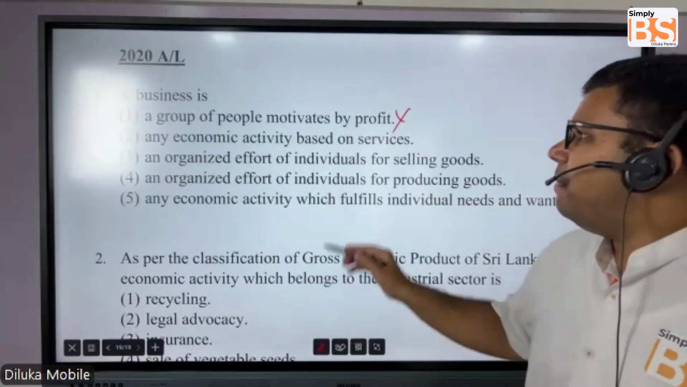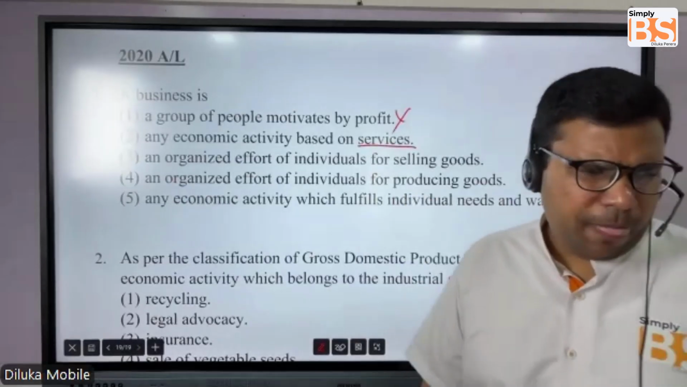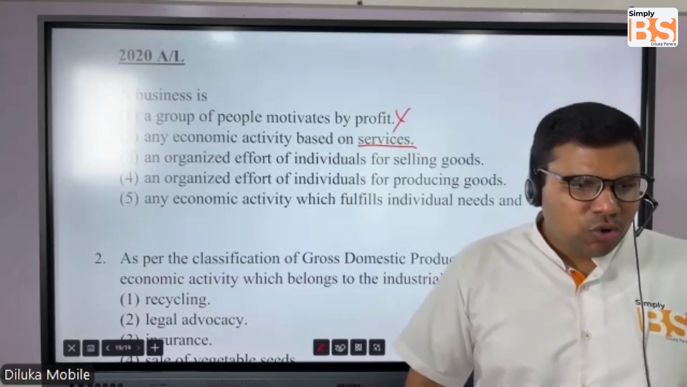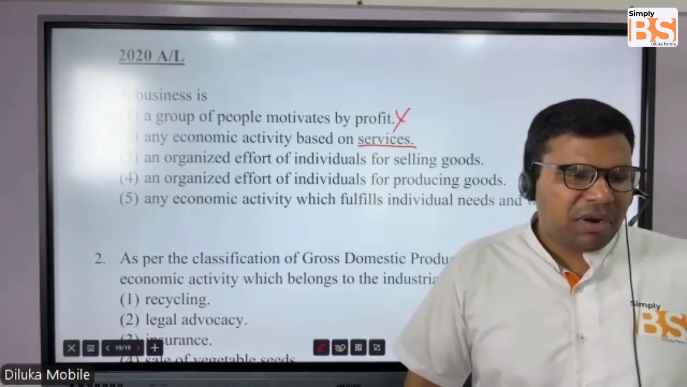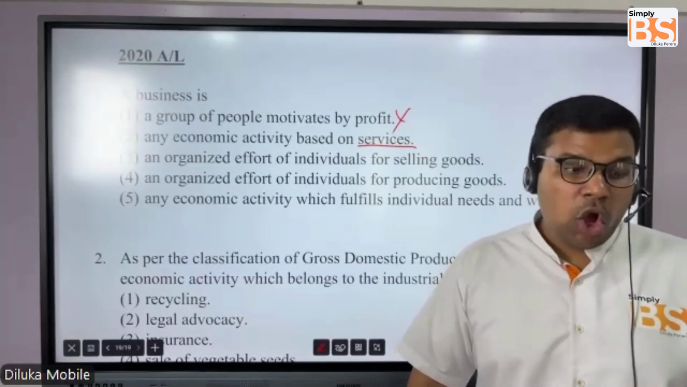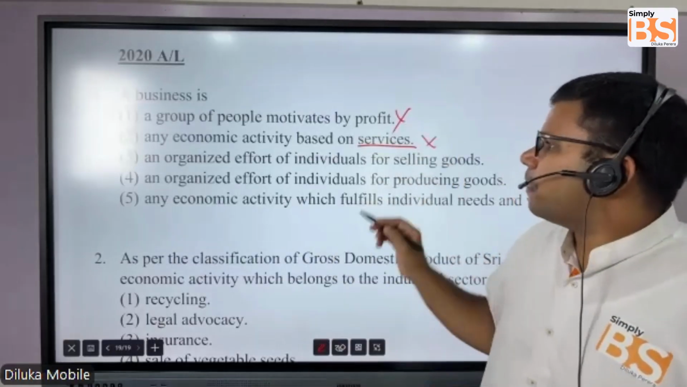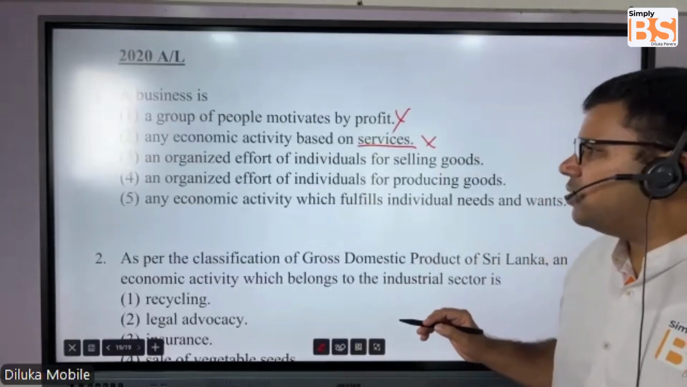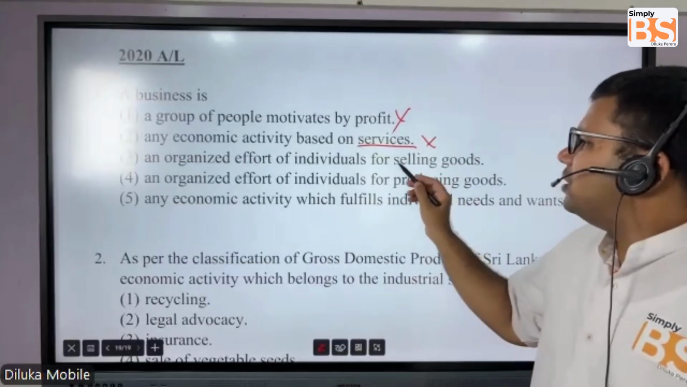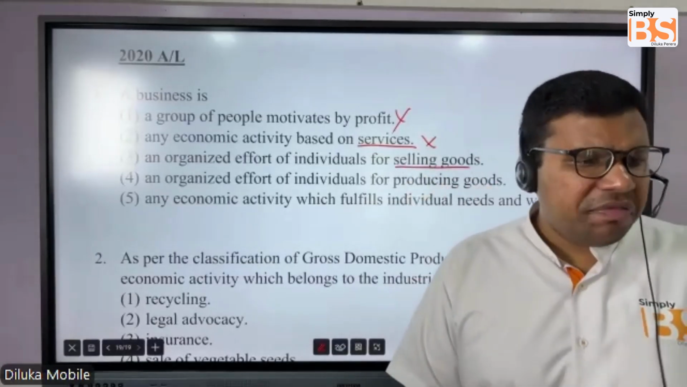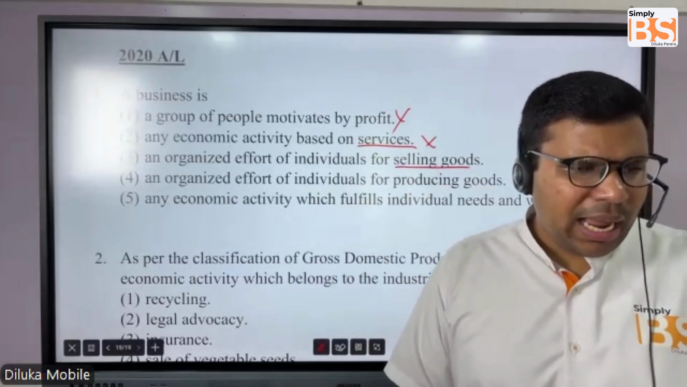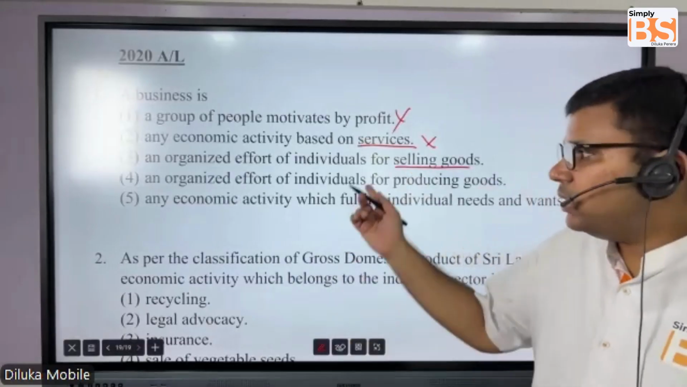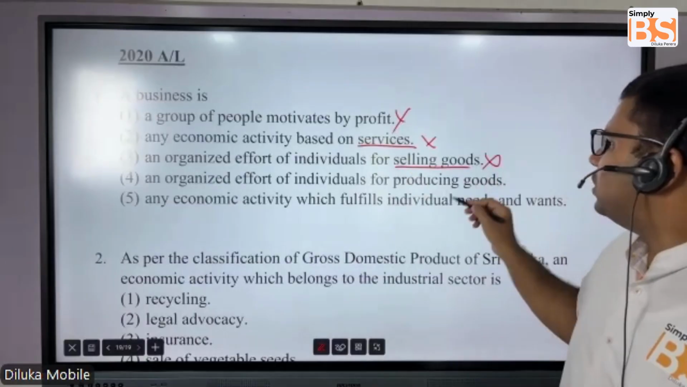Any economic activity based on service? No, not really. A business could offer a physical good as well. A business is offering a product, which could be either a good or a service, not only a service. So this is wrong. An organized effort of individuals for selling goods? Not only selling goods. They could offer services as well, like banking, warehousing, transportation, insurance services. So this is wrong.